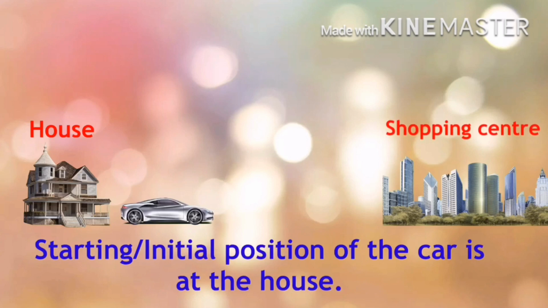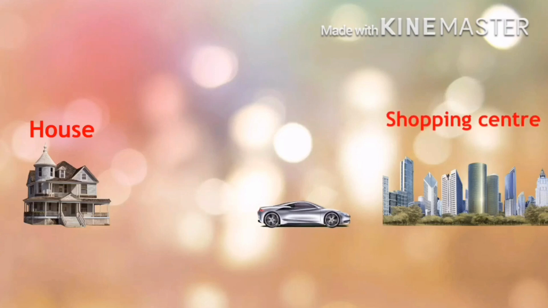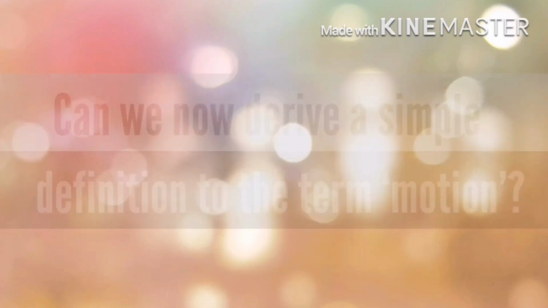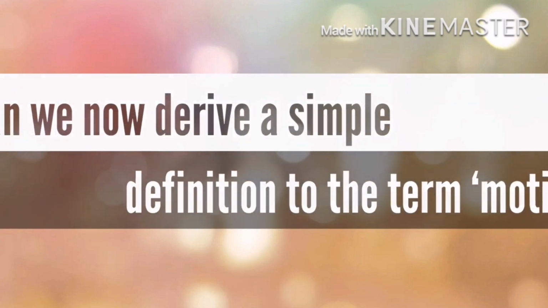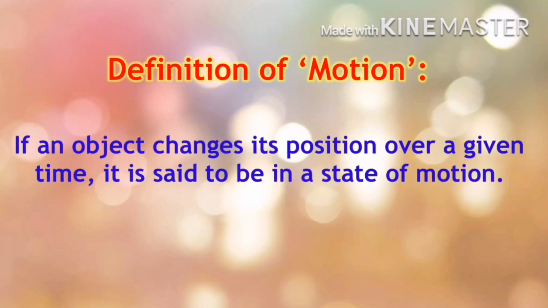A moving car traveling, suppose from our house to the shopping mall, changes its position gradually as time goes on. It firstly starts at the house, so its starting position is qualitatively the house. We observe that the position of the car changes as it moves. Its final position, where it stops, is the shopping mall, the required destination. Can we now derive an easy and simple definition to what is called motion? Yes. If an object changes its position with respect to time, it is said to be in a state of motion.